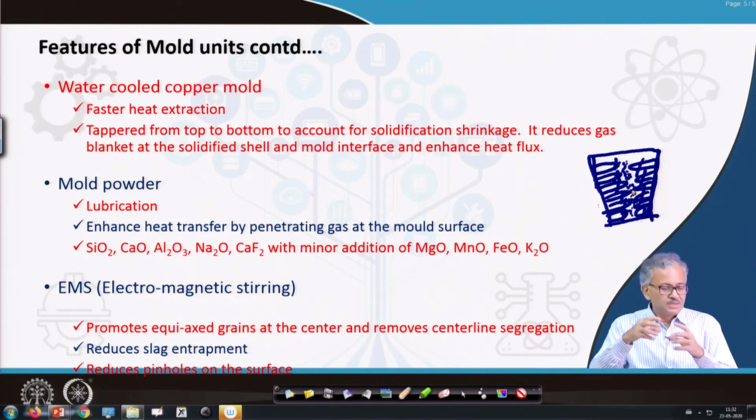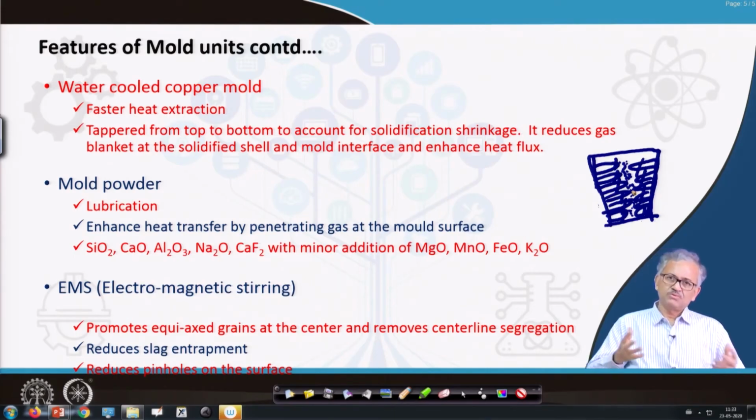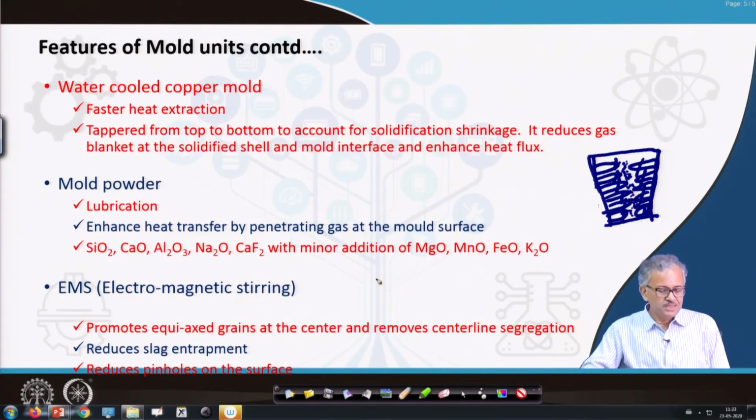How? From the interdendritic region, if you heat it, the impurity or solute will move to the dendrites, and they are very nearby. So they can easily move to the dendrites, and then uniformity of composition will take place between the interdendritic region and the dendrite. That way you can eliminate micro segregation. So that is the thing. EMS basically promotes the equiaxed grain, and that reduces the central line segregation.